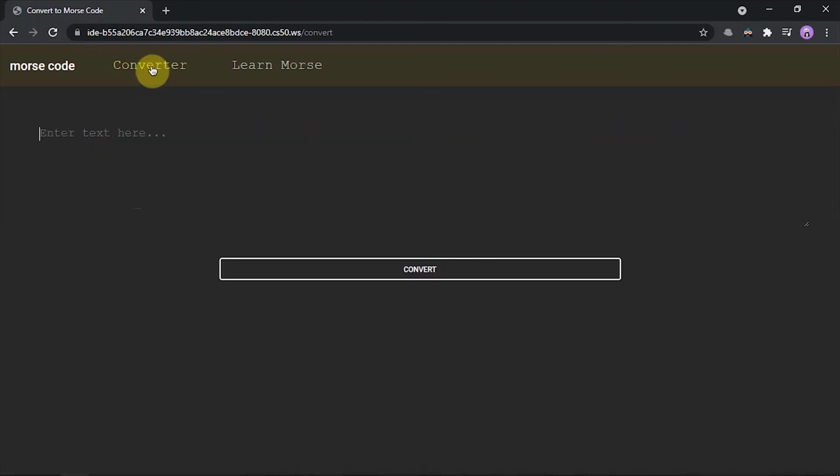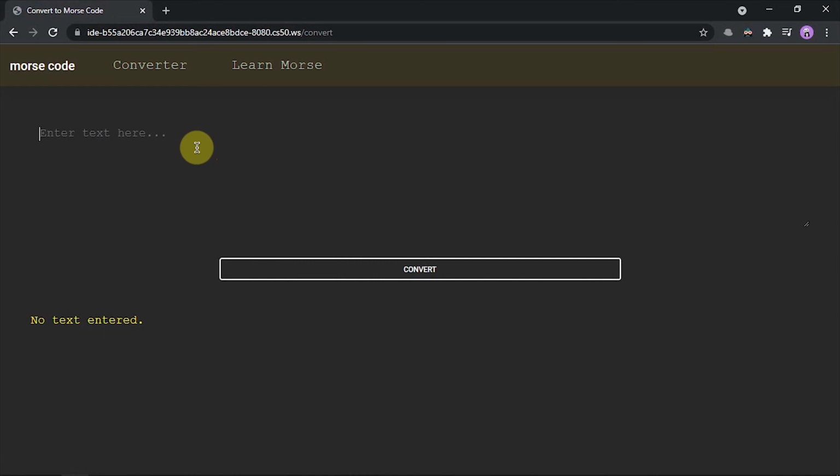Let's get back into the convert tab. This text field is very highly interactive and it can handle all exceptional cases where no text is entered. It gives the user output that no text is entered.